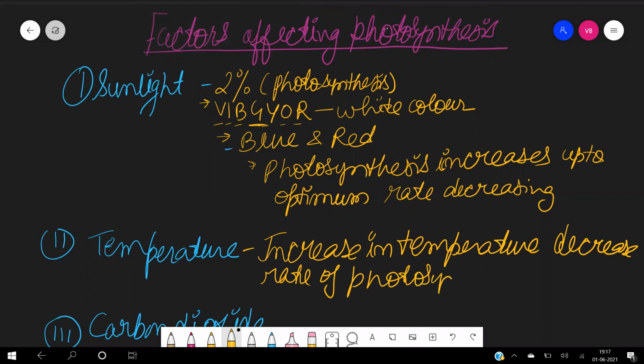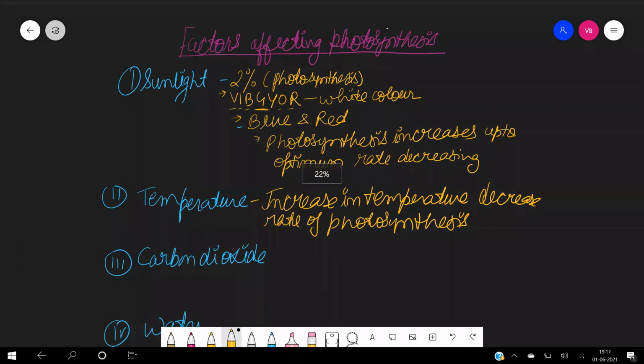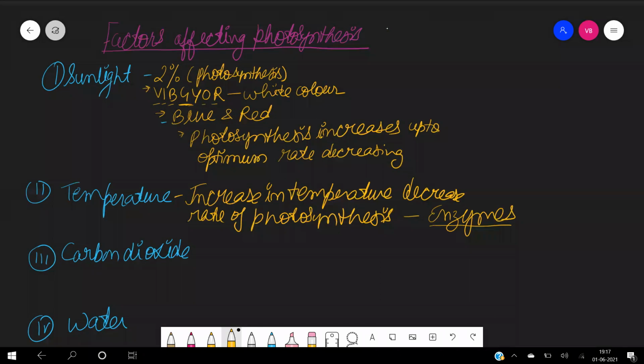Why? If the reason is asked, you should know. What is the reason? The reason is that as the temperature increases, the enzymes involved in photosynthesis will become denatured. And due to denaturation, the rate will decrease.